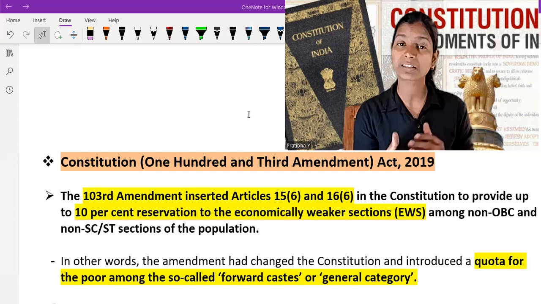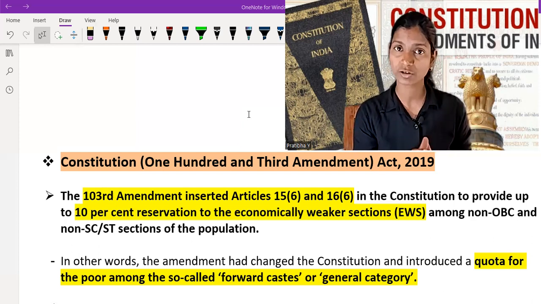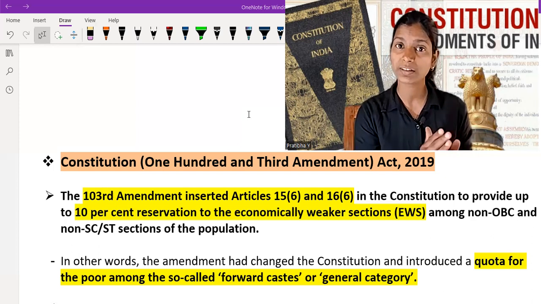There are many scheme programs launched by the government which solve the economic problems of any sector. If any people are poor, the government launches many programs, but here they give reservation on the basis of economy and also exclude OBC, SC, ST from falling under it. So there is much criticism when we talk about a debate or discussion on that topic.